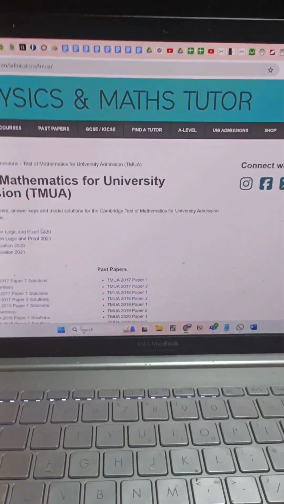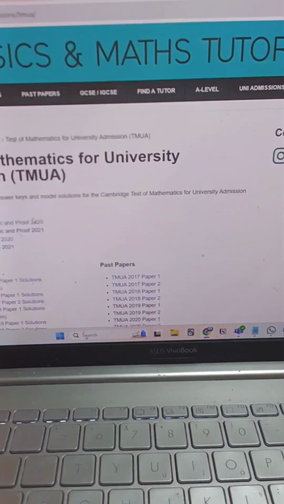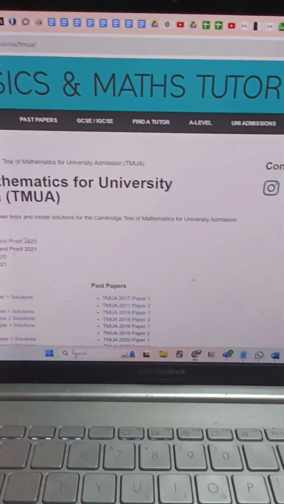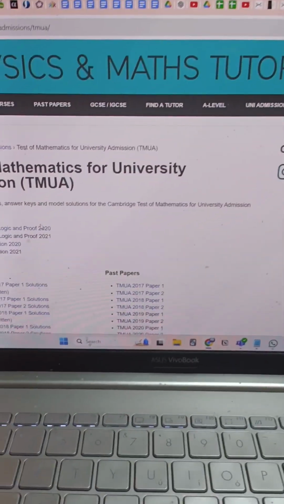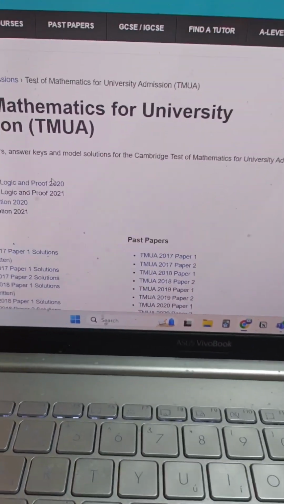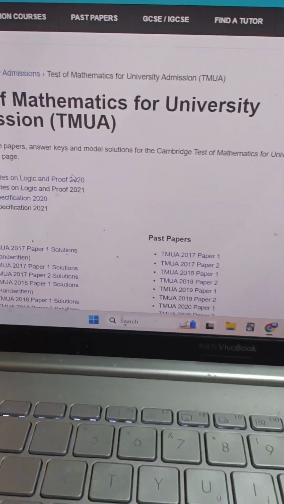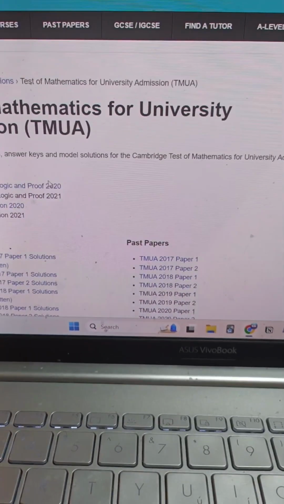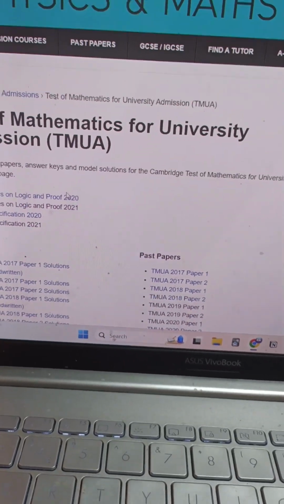So I'm kind of nervous about it, if you cannot hear from my voice already, and there's a lot to do. I have to do all these past papers. I have to do basically everything that I can in order to get a good mark on the TMUA, because it's very, very easy, which means that everybody's going to do very well on it, which means that I need to do exceptionally on it in order to get into a good university, which means a lot of work for me. Hooray! Not really hooray.